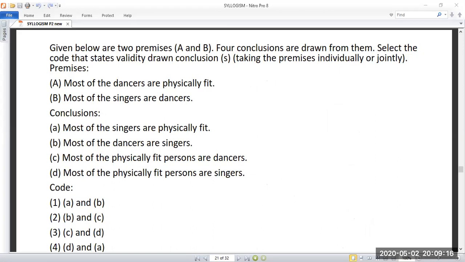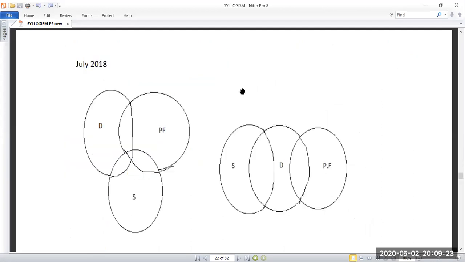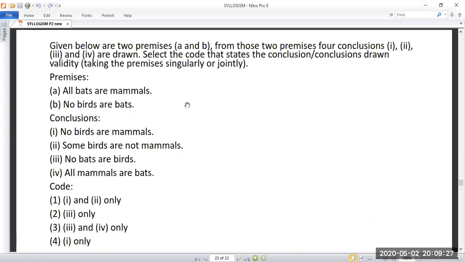Okay. I'll move on. We have to draw the Venn diagram, I have done that. So this is another question. This is also an easy one. Try and come up with the answer quickly. You have to do it very quickly.